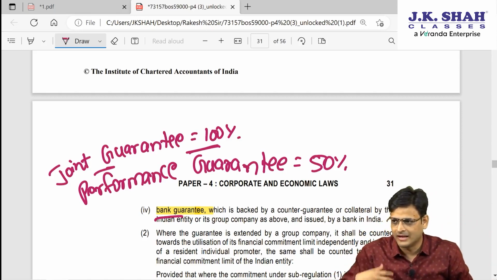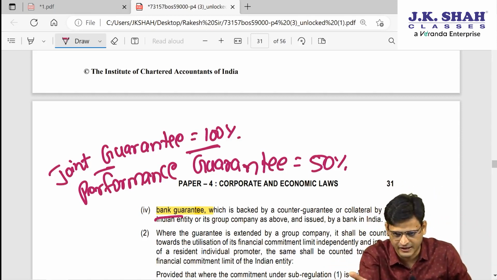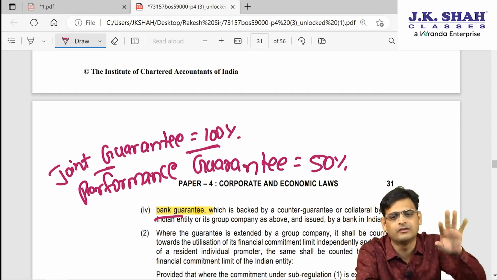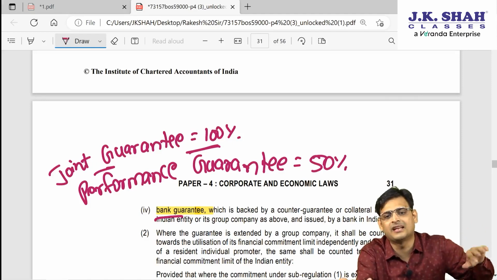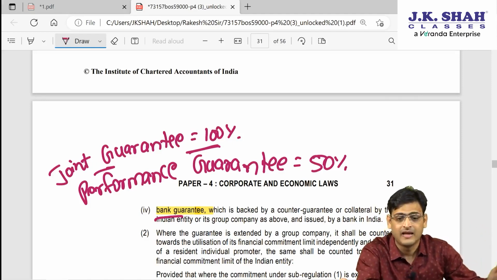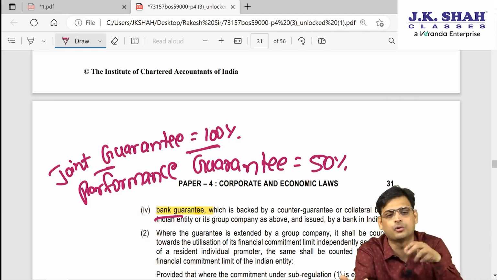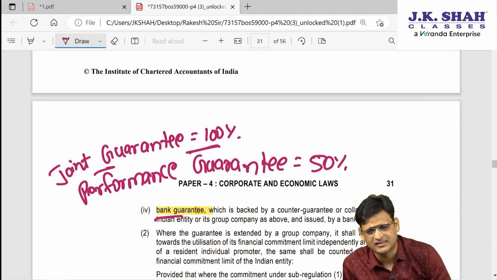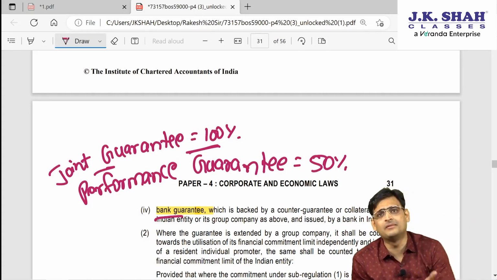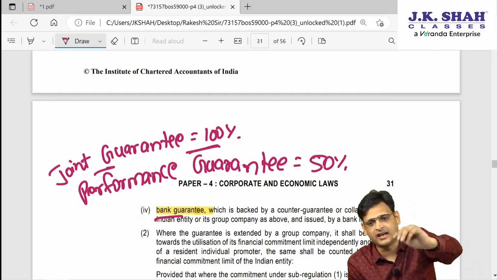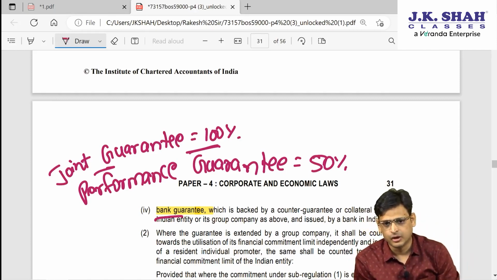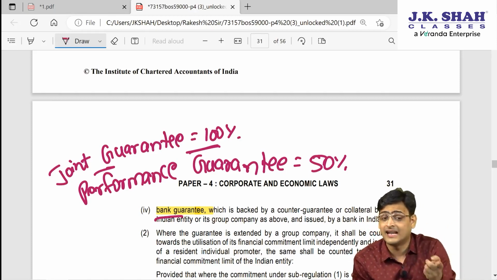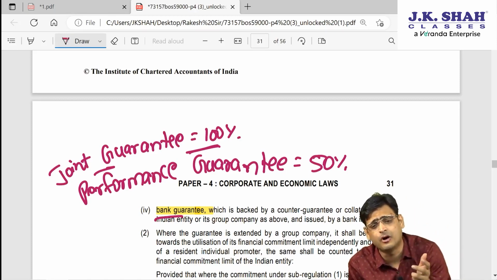Did you understand? Let's say I have given a guarantee in a foreign entity, and the guarantee value is 100 crore, and I have given that guarantee along with Mr. X. Even if Mr. X is jointly sharing that guarantee with me, I will still take the entire 100 crore in my calculation. And for performance guarantee, we have already studied that performance guarantee means we are giving the guarantee that the other person may or may not do something. So the probability is always 50% of doing and 50% of not doing, and that's why for performance guarantee we always take how much?